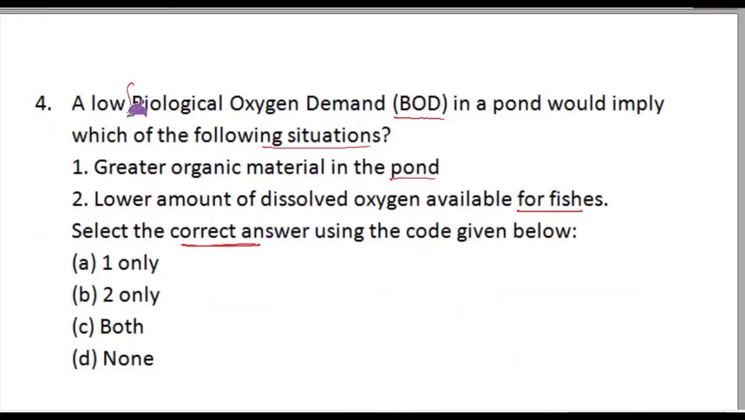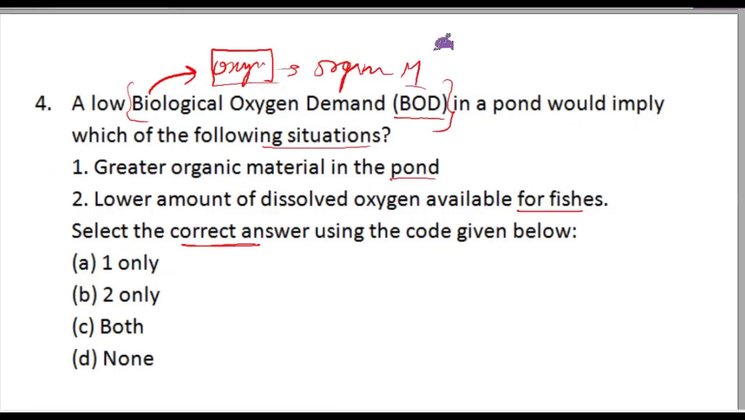Now, let us understand about biological oxygen demand. So what is biological oxygen demand? It means the amount of oxygen that is required to break down the organic material in a pond, which means if there is a higher demand, that means there is higher organic content in the pond. That is why there is higher biological oxygen demand. Whereas if there is low oxygen demand, it means the organic material is lower in the pond.